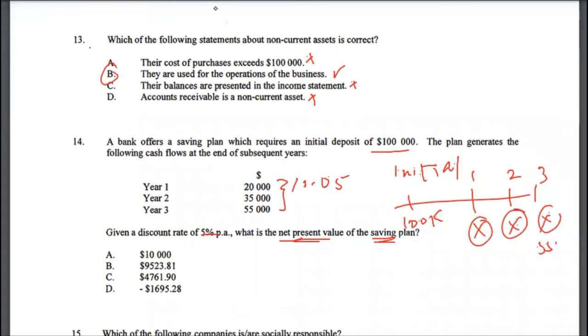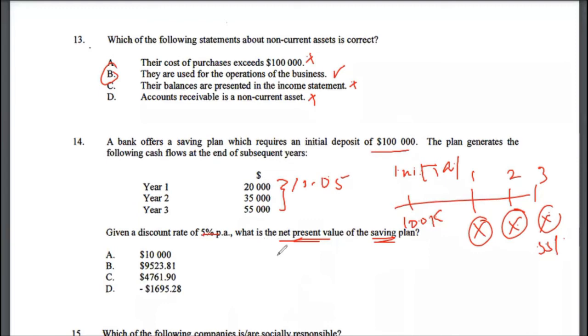You will get 55K here. So all you need to do is calculate the present value. So 20,000 divided by 1.05, 35,000 divided by 1.05 to the power of 2, and 55,000 divided by 1.05 to the power of 3. That way you can calculate the present value of each line here, and then sum them up, and deduct that from $100,000. And that way you will be able to calculate the net present value.